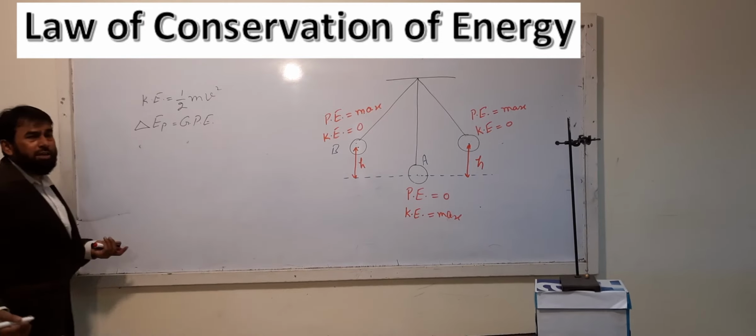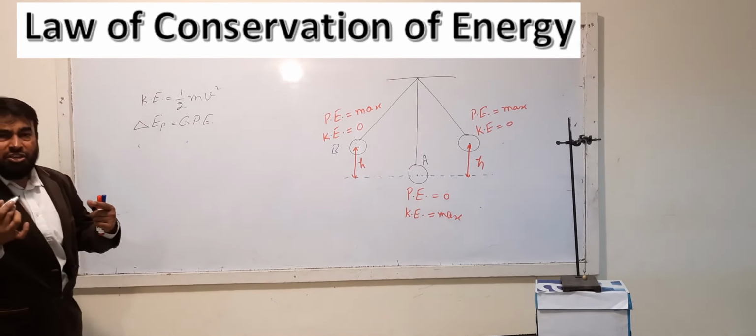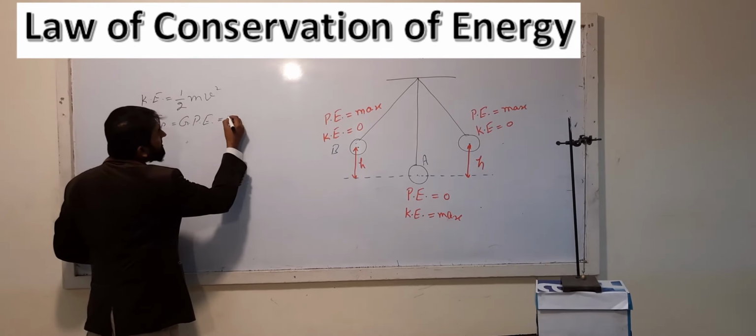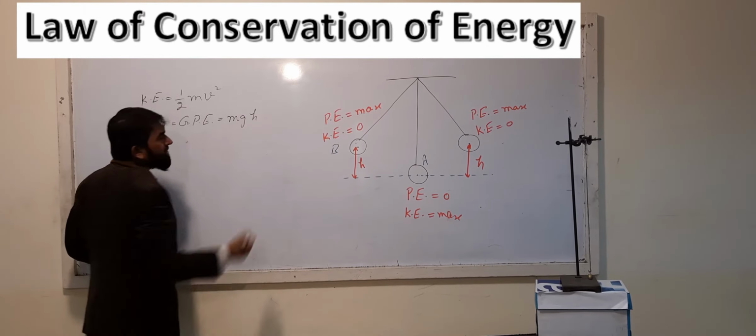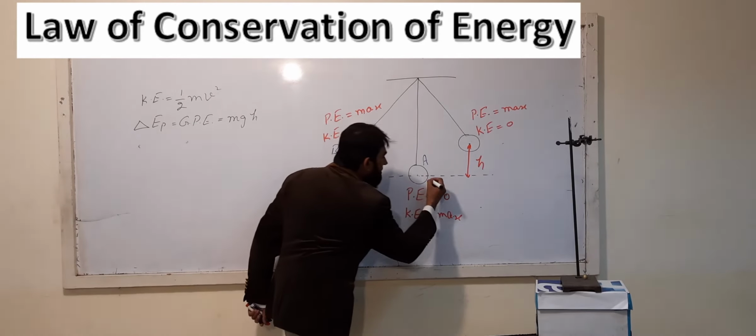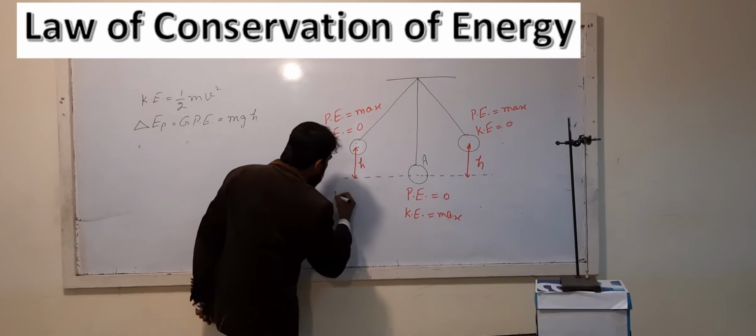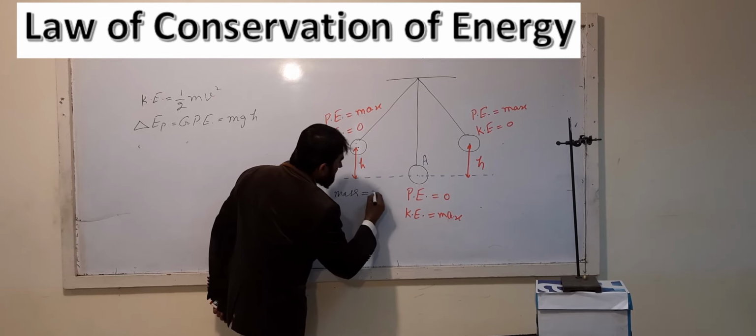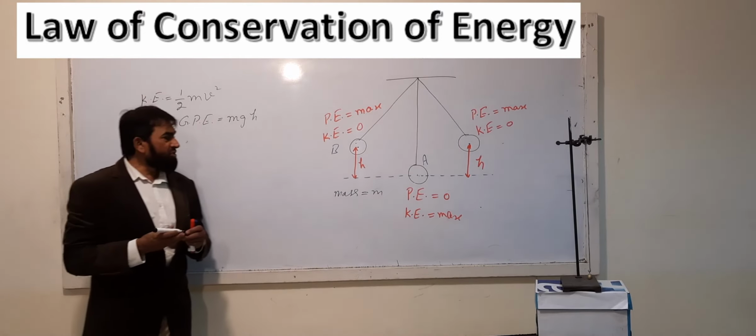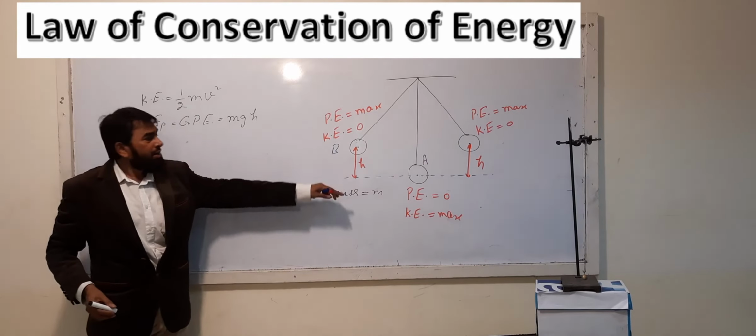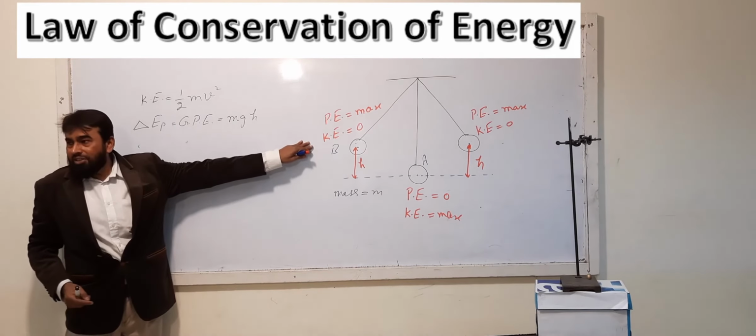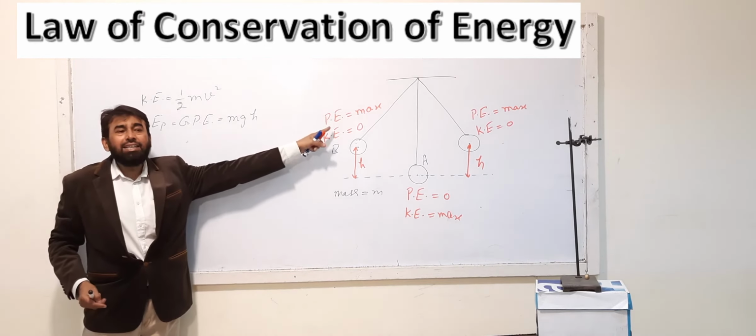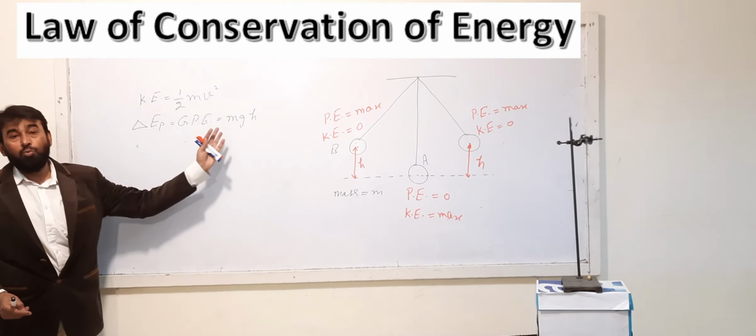I'm using delta EP, change in potential energy, because you can also use this or you can also use this. Okay, so this is mgh. The mass of the ball, say m is the mass. I am representing the mass of this ball as m, and h is the height. So when I am bringing it to this level, its gravitational potential energy is maximum, and it can be calculated with the help of this formula.